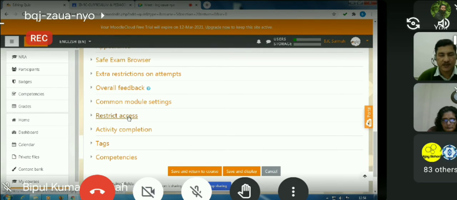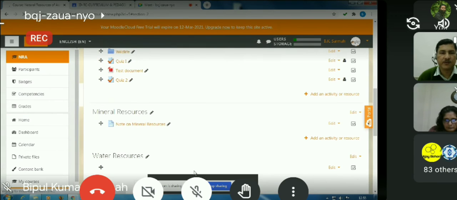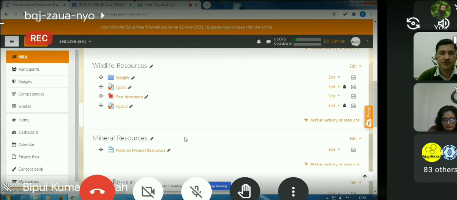For example, restrict access. You can restrict access if a particular student hasn't attained a certain level of grades, or you can restrict access in terms of date also, and many other things. So just save and return to course. The quiz will be created. You can see that quiz 2 has been created. Quiz 1 was already there, but quiz 2 has been created.